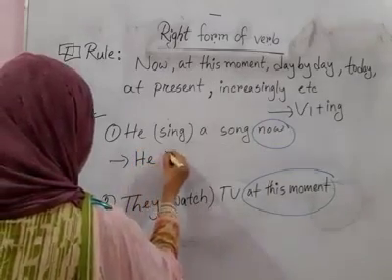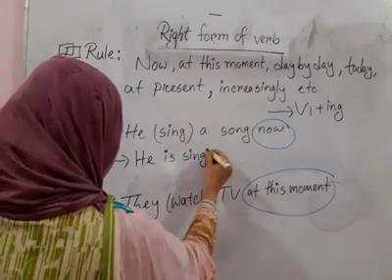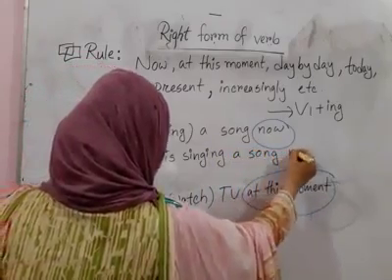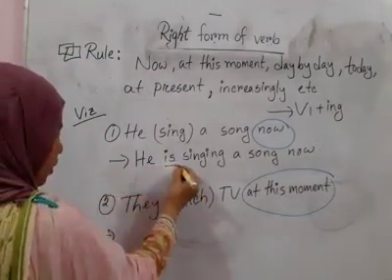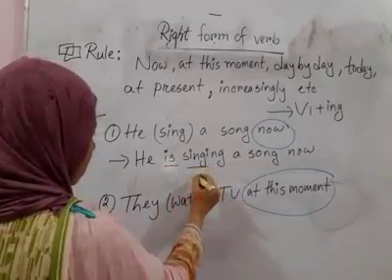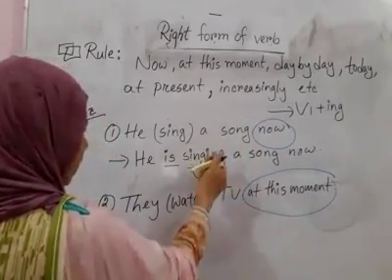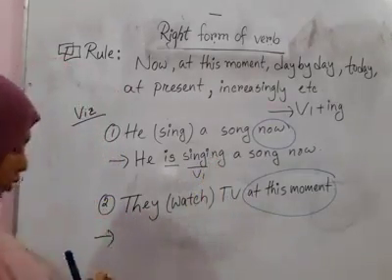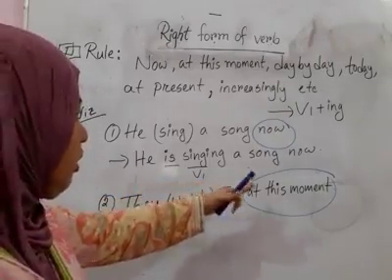He is singing a song now. So after the subject we put the auxiliary verb is, then we put V1 and ing. After V1 or base form of verb, we add ing. So the complete sentence is: he is singing a song now.